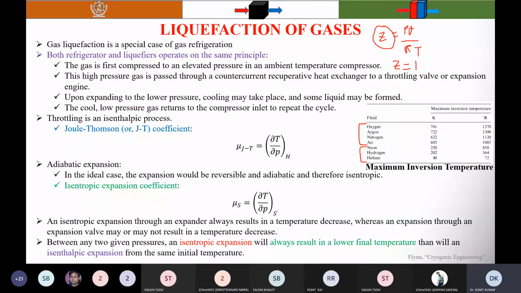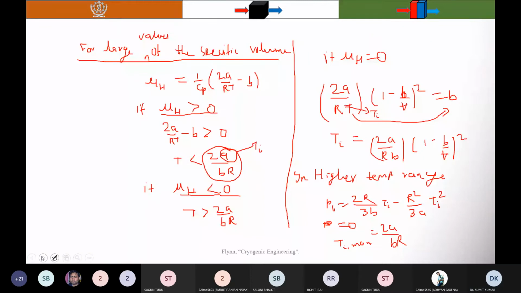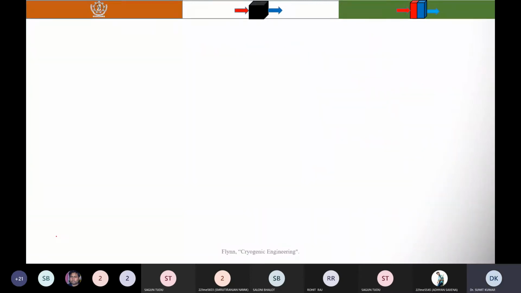Again, let S be a function of T and P. You differentiate this and you will find that dS is equal to the partial derivative of S with respect to temperature T at constant pressure P into dT, plus the partial derivative of S with respect to P at constant temperature T